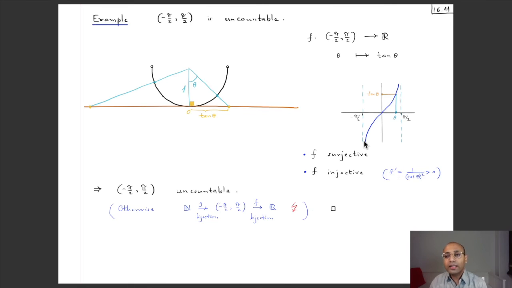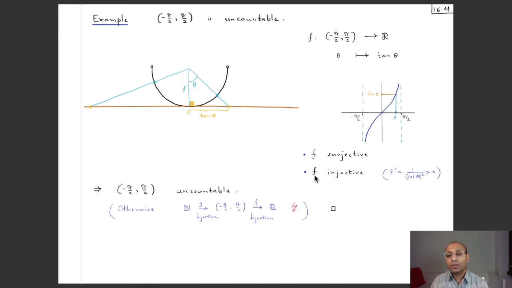Now the fact that it is surjective follows from the fact that if you have any real number, then that's the tan of some angle in between minus pi by 2 and pi by 2. Now this surjectivity of f can be proved rigorously using the intermediate value theorem, but here we simply rely on our previous knowledge of calculus that any real number is the tan of some angle in between minus pi by 2 and pi by 2.